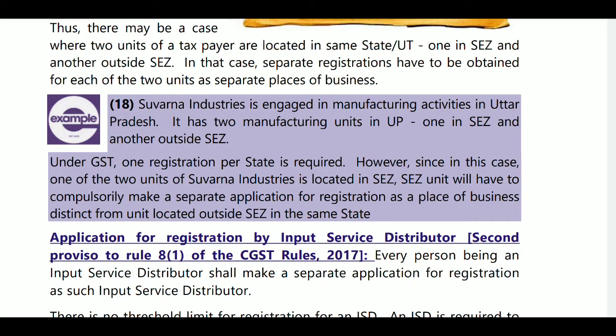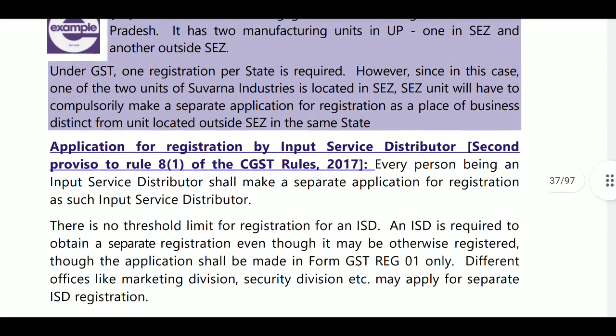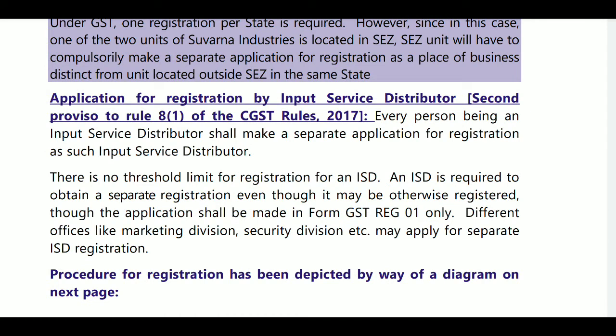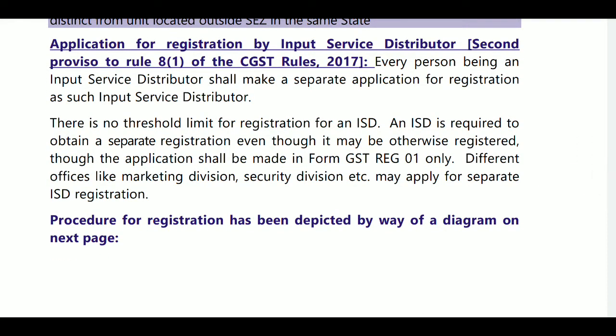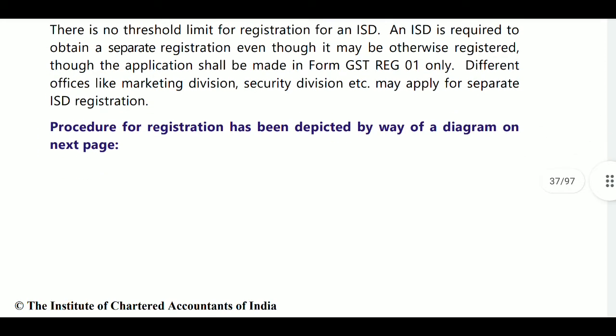However, since one of the two units of Suvarna Industries is located in an SEZ, the SEZ unit will have to compulsorily make a separate application for registration as a place of business distinct from the unit located outside the SEZ in the same state. Even though you are in the same state, if you are in a special economic zone, you will get registration separately. Next, application for registration by an input service distributor, ISD. An ISD must get registered by filing REG 1, to distribute inputs to different offices like the marketing division, security division, etc., which may apply for separate ISD registration.